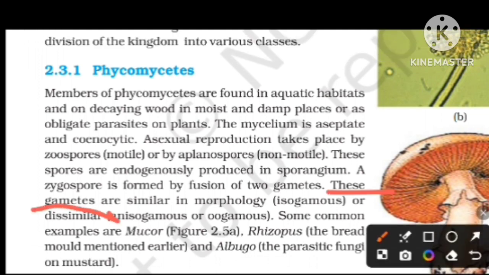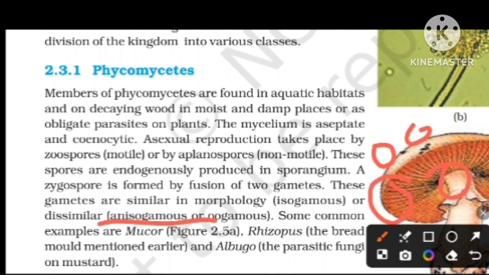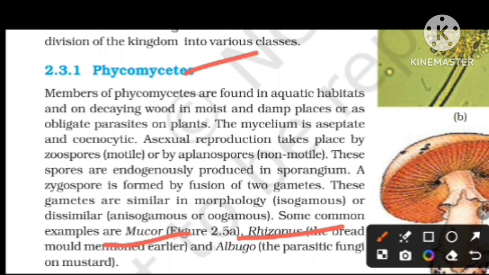Here, sexual reproduction is by isogamous or anisogamous gametes, that is, dissimilar in size. Isogamous means two gametes of similar size, but anisogamous or oogamous means one is large and one is small, dissimilar in size. Mucor is an example of Phycomycetes, and so is Rhizopus, the bread mold, as mentioned earlier. Albugo is a parasitic fungus of mustard.